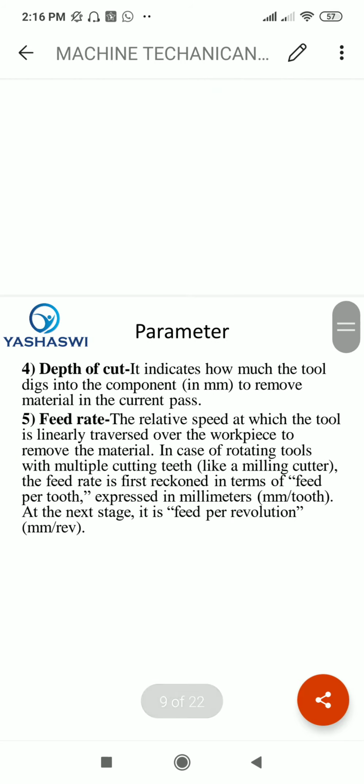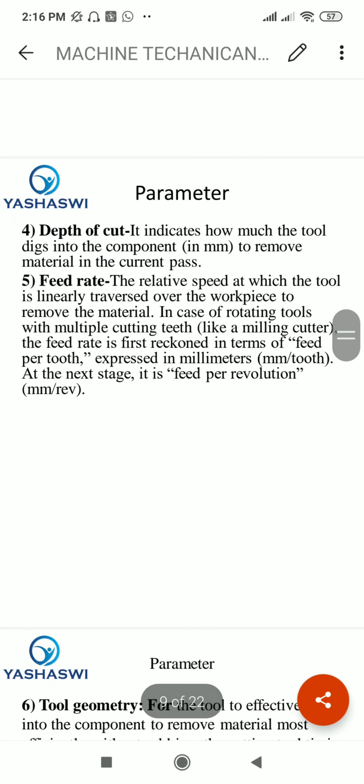Now the fourth parameter is the depth of cut. What is depth of cut? It indicates how much the tool digs into the component, which is in mm, to remove material in the current pass. Now the fifth one is the feed rate.